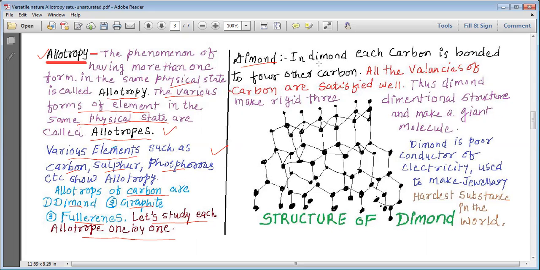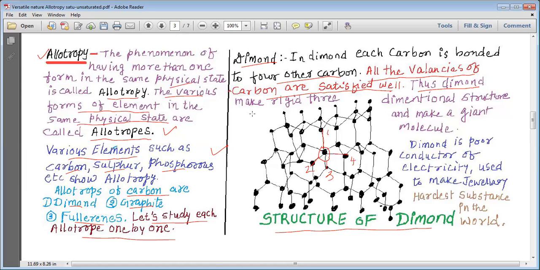Let's look at diamond. In diamond, each carbon is bonded to four other carbons. You can see that if you look at this carbon, you will realize that it is bonded to 1, 2, 3 and 4 other carbons. See, this is 1, this is 2, this is 3 and this is 4. So here I have shown you the structure of diamond in which all the carbons are bonded to four other carbons. All the valencies of carbon are satisfied well.